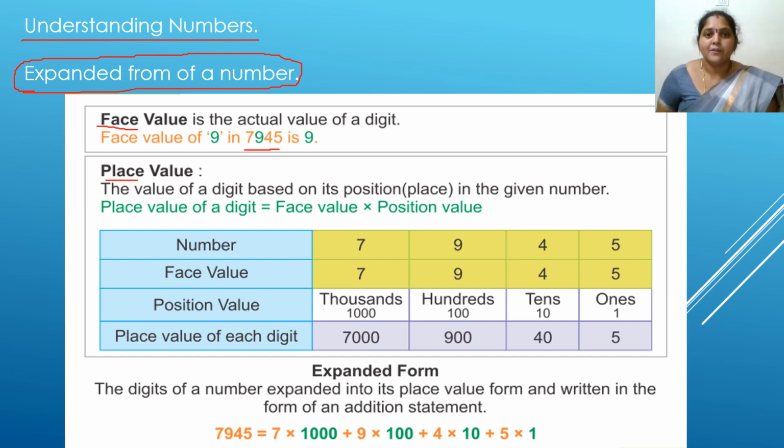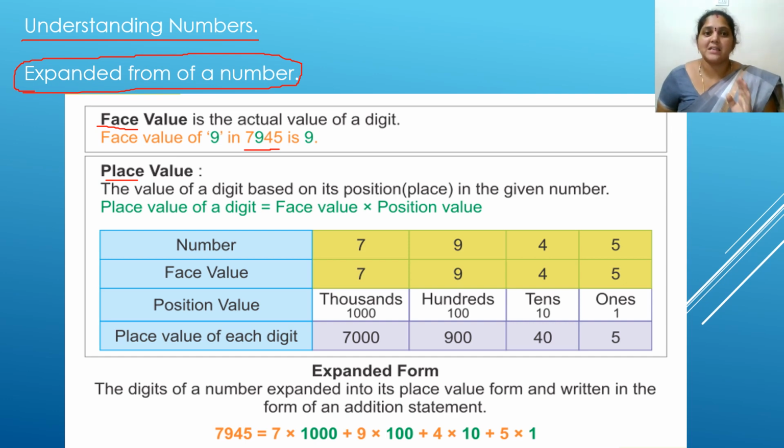For example, when you observe your face in the mirror, what will you be observing? Will you see your own face or will you be seeing the reflection of another person? You will be seeing only the reflection of your face. You will not see any reflection of the other ones. In the same way, when you are seeing any number, you will be identifying the digit that you are seeing in that particular number. So when you are observing 9 here, you will be telling it is 9 only, not any other number. That is called the face value of the digit.